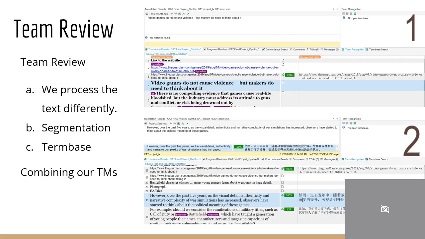In the review stage, we had 3 problems. The first one is that we processed the text differently. Some of us processed the whole text in the titles, and others only processed part of the text in the titles. The second problem is that we had different segmentation rules. And the third problem is that because we hadn't communicated enough during our translation, we had different term bases, and we had a lot of inconsistencies in our translation. And that produces a lot of problems when it comes to combining our TM.